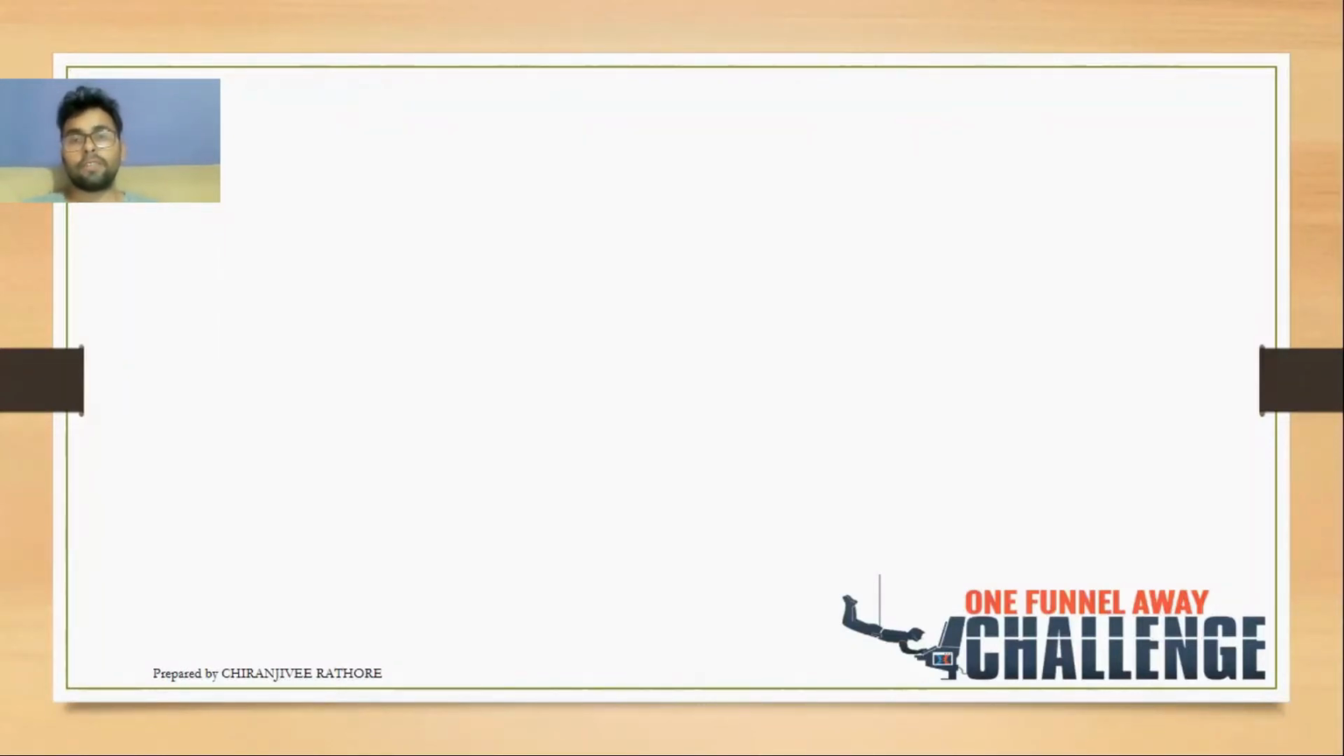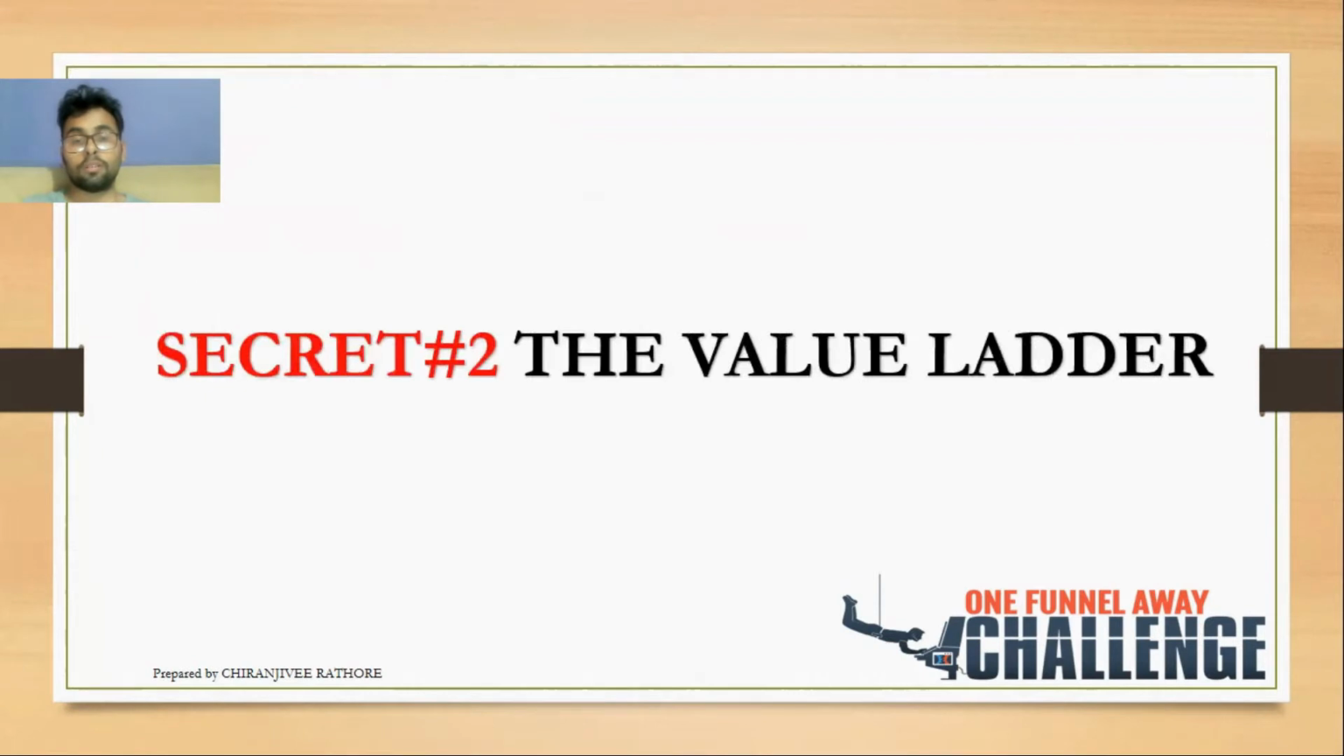So in the very first video, we discussed all the secrets given in the book, the .com secrets. And in the previous video, we discussed secret number one, that is the secret formula. So in this video, we are going to discuss secret number two, that is the value ladder.